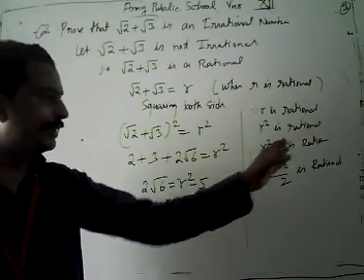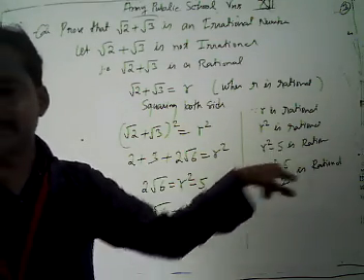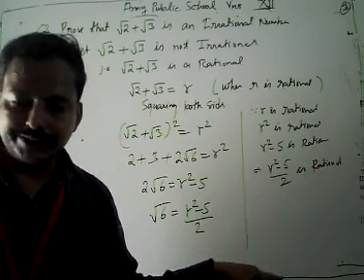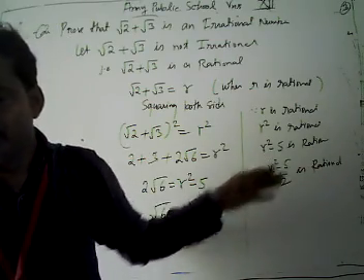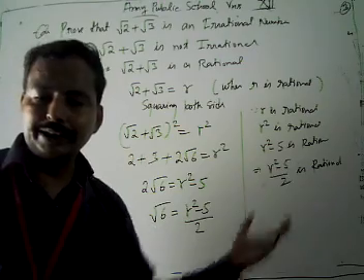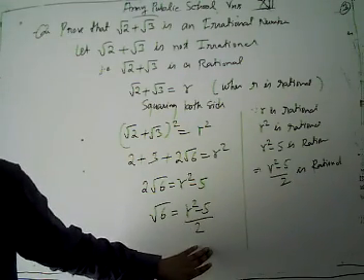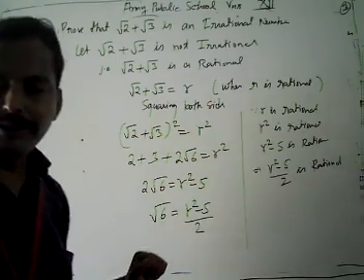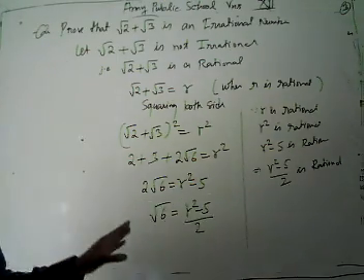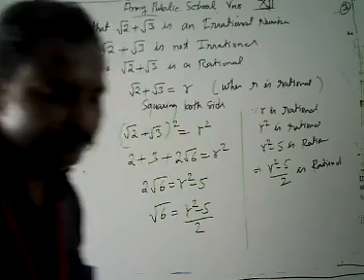the square of any rational number is rational. When we subtract two rational numbers, we again get a rational number. When we divide two rational numbers, we again get a rational number. And now this part, our right hand side, R square minus 5 by 2, what is it? It's rational. But when we are going to find out